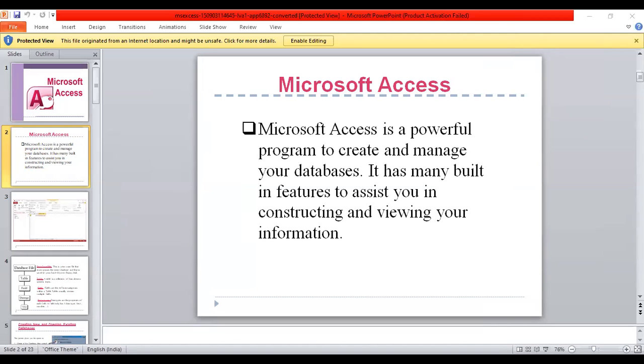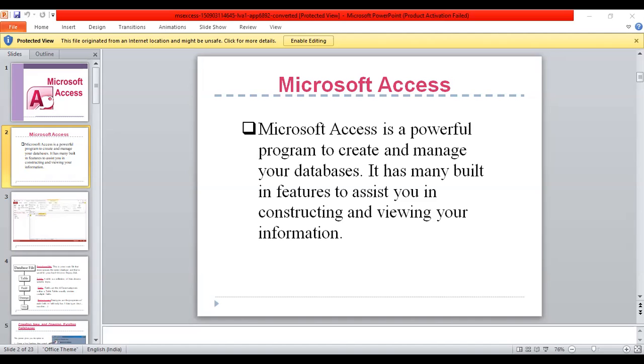Database window: the window that appears when you open an Access database or an Access project. It displays shortcuts for creating new database objects and opening existing objects.